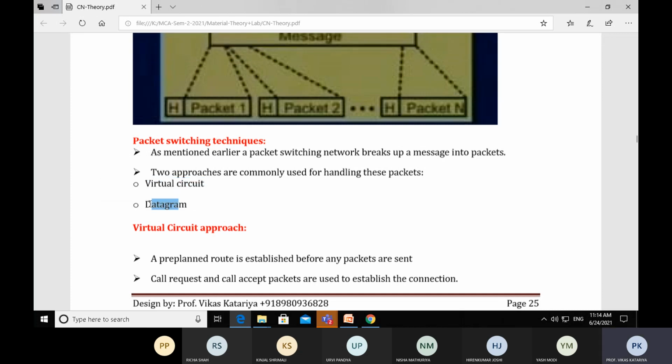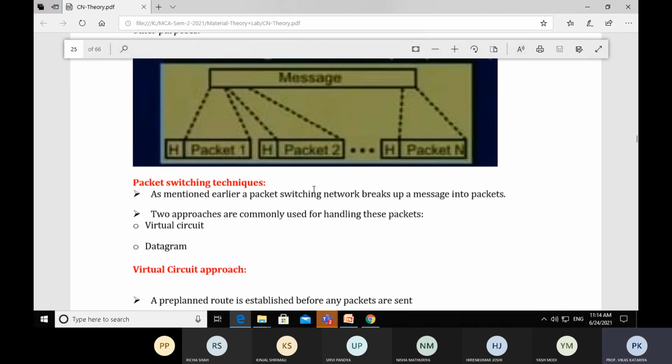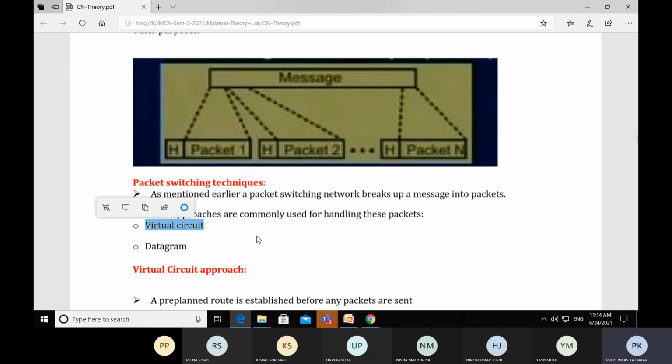Now, the two approaches tell us how we can deliver this packet from source to destination, and in order to deliver that packet, we have two different methods: virtual circuit and datagram. Now let's understand what a virtual circuit method is and how data packets are delivered from source to destination by using the virtual circuit method.